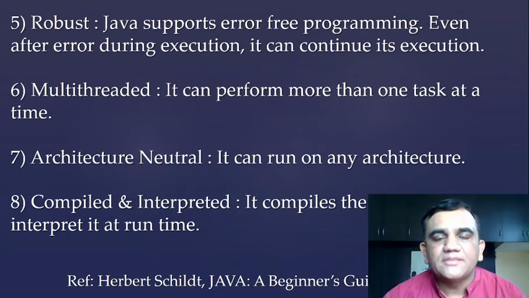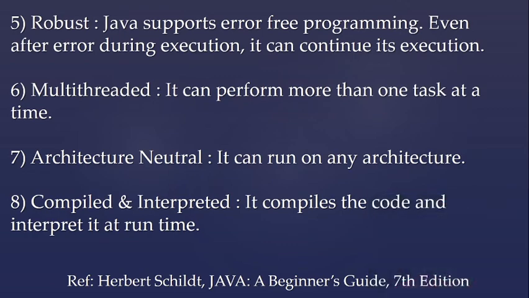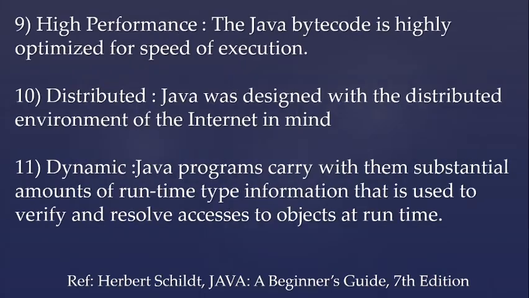Robust: Java supports error-free programming. Even after an error during execution, it can continue its execution. Multi-threaded: it can perform more than one task at a time. Architecture neutral: it can run on any architecture. Compile and interpret: it compiles the code and interprets it at runtime.